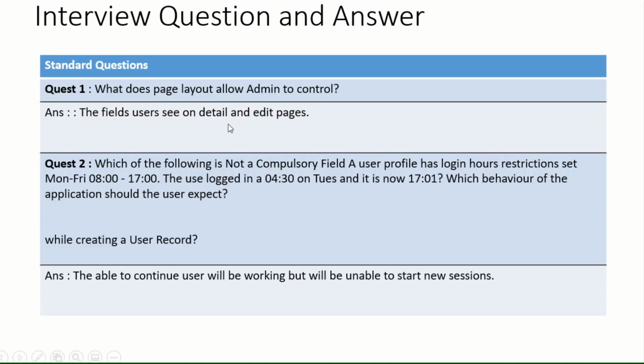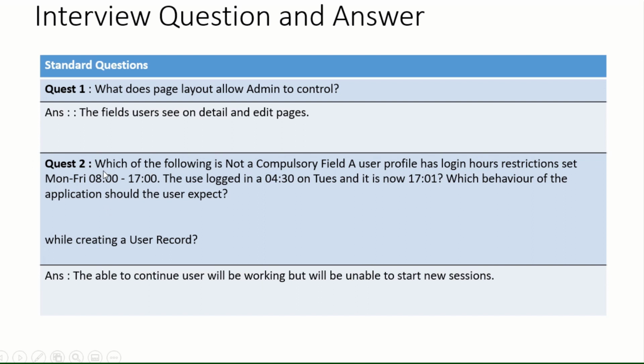What does the page layout allow admin to control? In a page layout, what can we do? We can change the fields, or edit the field, or give read-only access or mandatory access on it. And the fourth one, we can create a section and put a few fields there. So these are all the changes, or maybe a button we can put there, right? These are all the things we can do in a page layout.